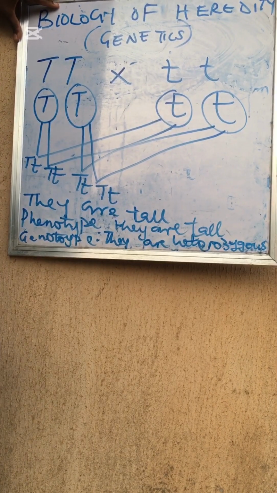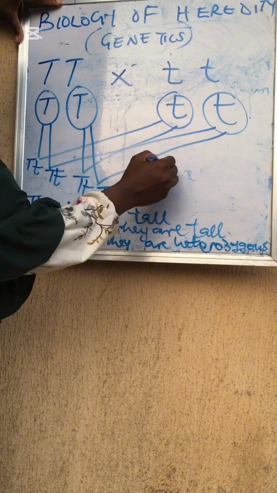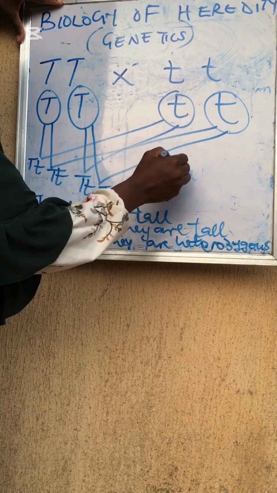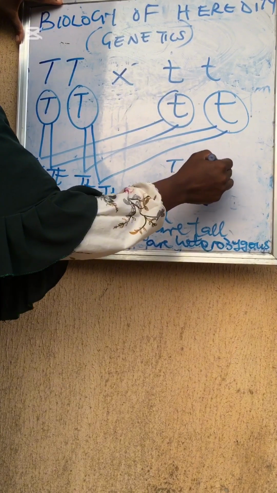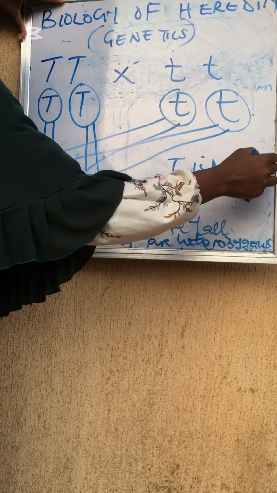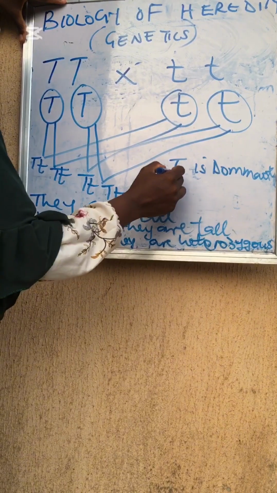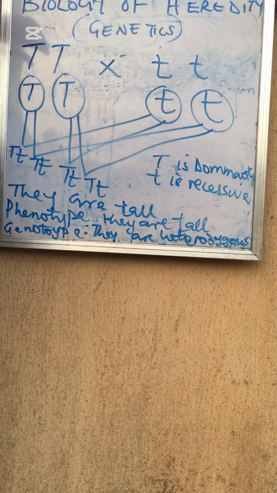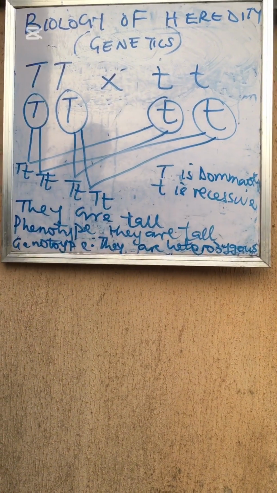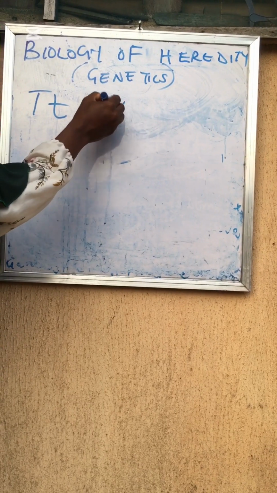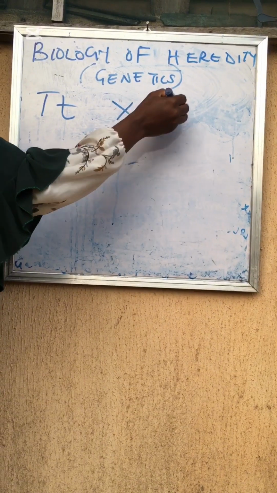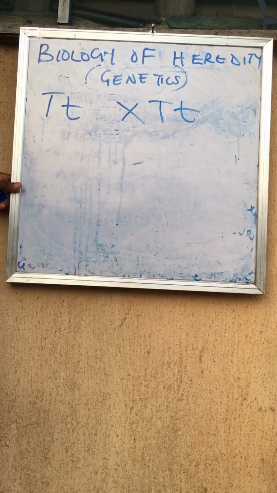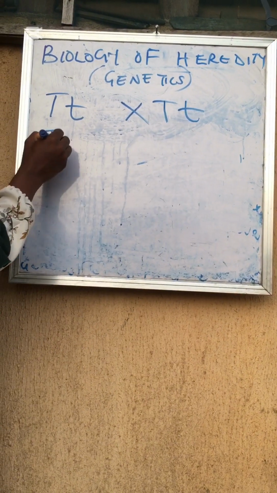Are we communicating? So we now want to take this first filial generation to have another crossing in order to see what their offsprings will look like. Can you say the capital T is dominant while the small t is recessive? In order to be an expert in this particular topic, you have to also practice it yourself. I must be sincere with you. So the first filial generation, we are taking them.